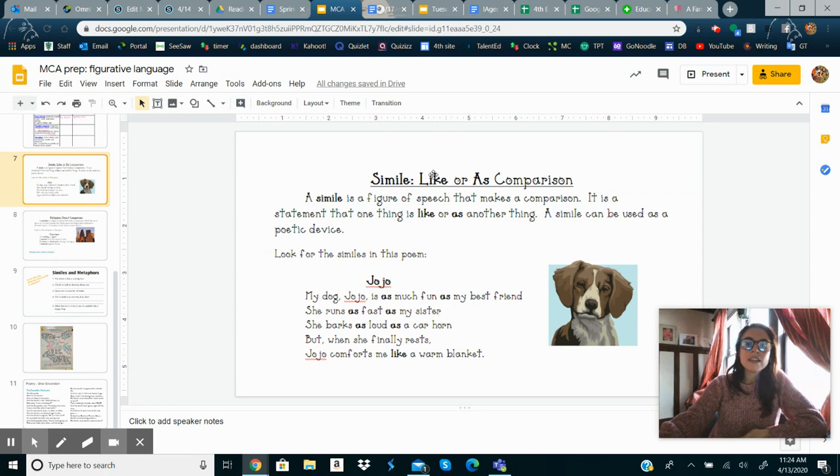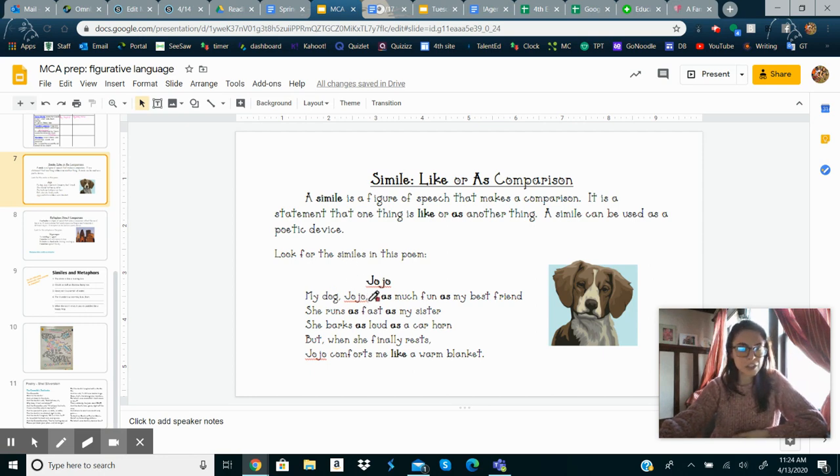A simile uses like or as to compare things. So it is a figure of speech that makes a comparison. It is a statement that one thing is like or as another thing. A simile can be used as a poetic device, okay? And this really is awesome because you can really imagine it in your head when you compare two things to something, okay?